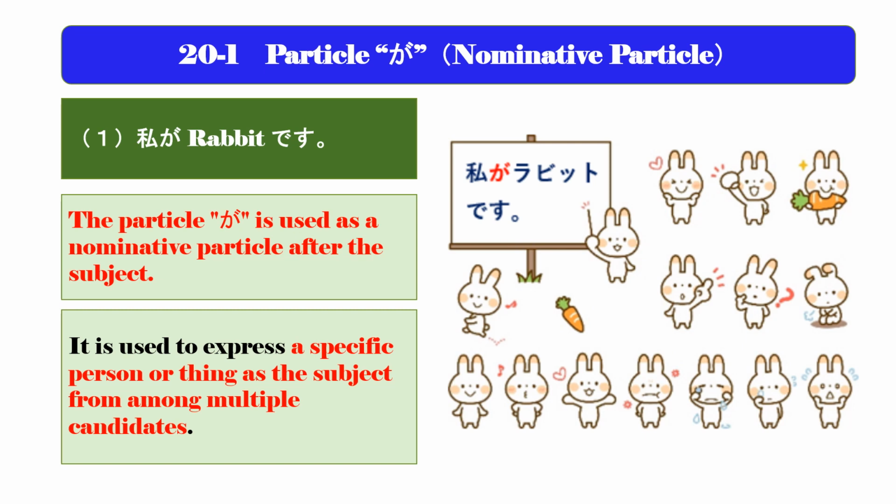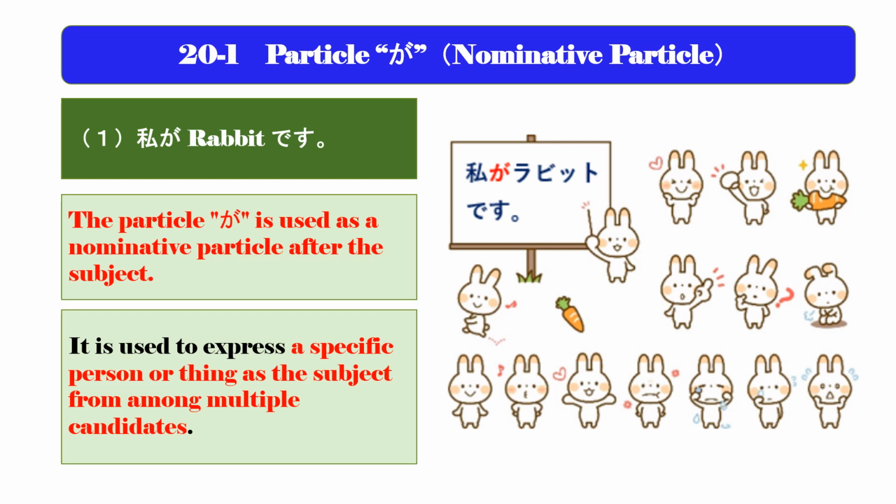First, let's study the usage of the particle ga. It is used as a nominative particle after the subject. The nominative particle is used to express a specific person or thing as the subject from among multiple candidates.